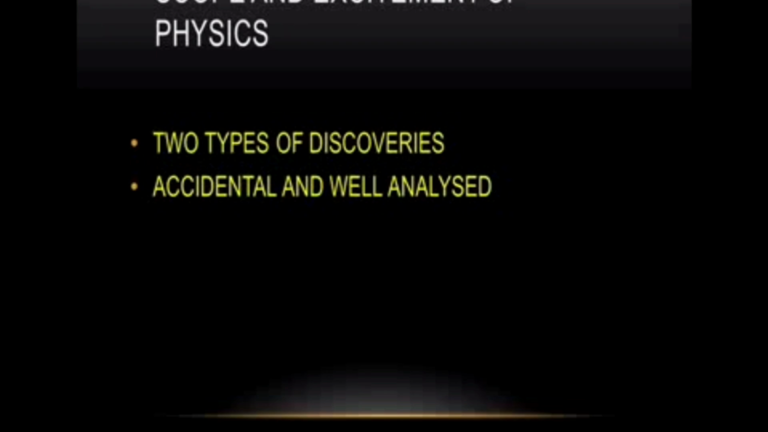After that, in 1932, Cockcroft and Walton, two other scientists, proved that theory. So it was theoretically predicted initially by Einstein, and then proved after 1932. This type of experiment is called well analyzed.